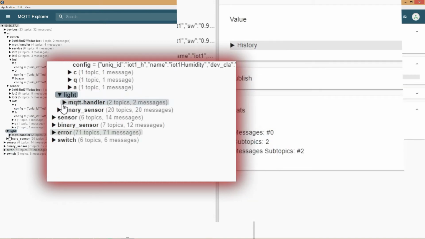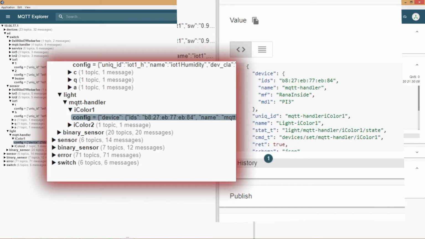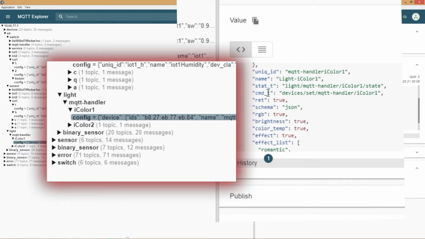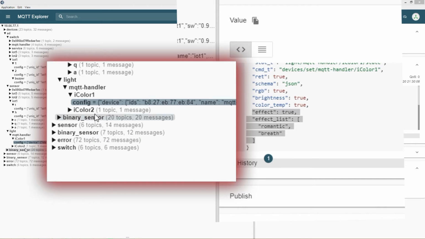For light, I have MQTT handler to control 2 Bluetooth lights. So obviously it needs a command topic to control. Also the capabilities tell Home Assistant if the colors of light can be controlled, if there is a brightness setting, if it supports color temperature, and even if it supports any effects. There will be a video available soon on how to use a Bluetooth light with your smart home, and in that video, I will show how to create unlimited effects if you wanted.